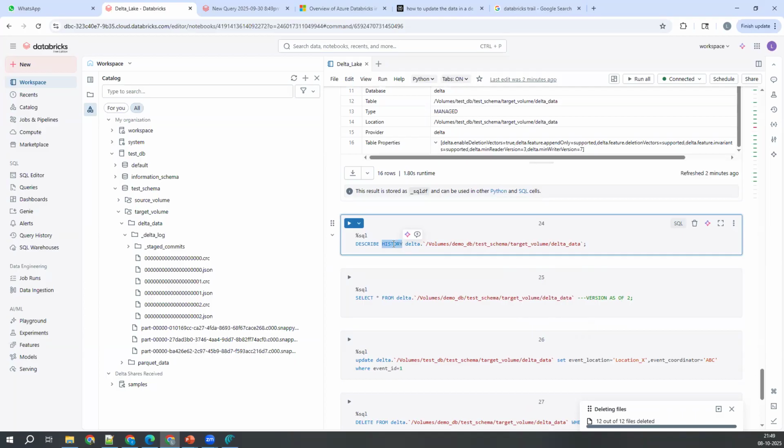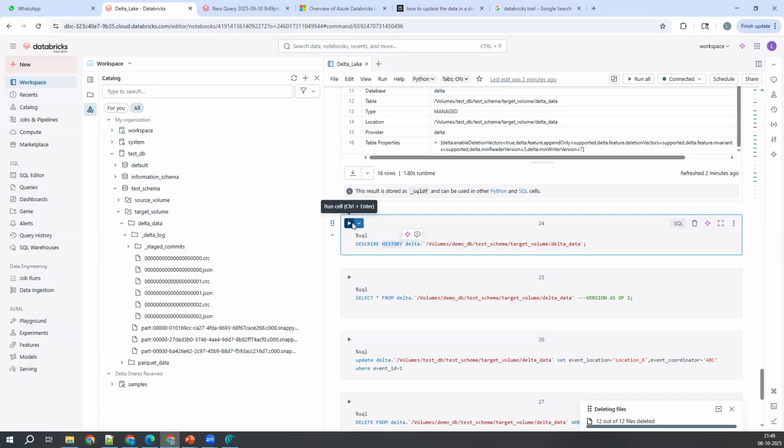What is happening in this table? If you want to know that, we need to write the command history. This one also we use not regularly, but very often. I mean, whenever we want to restore the data, at that time we use this history command. I'll tell you why we restore the data.